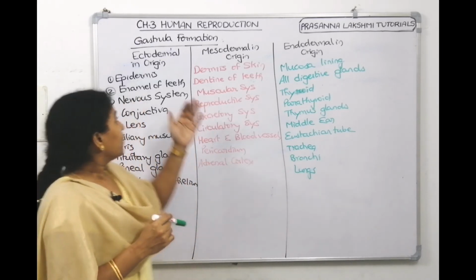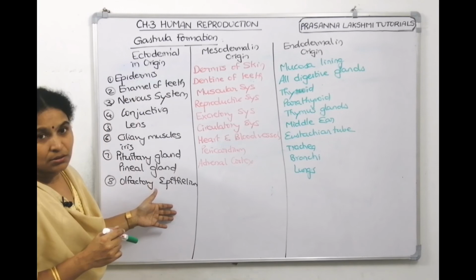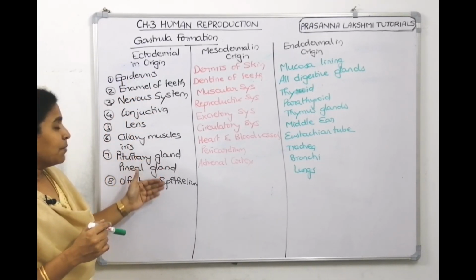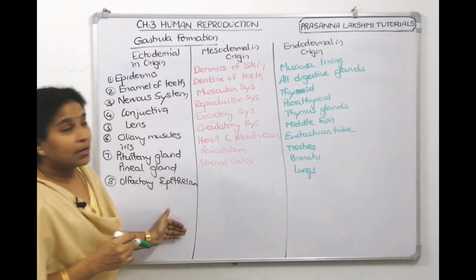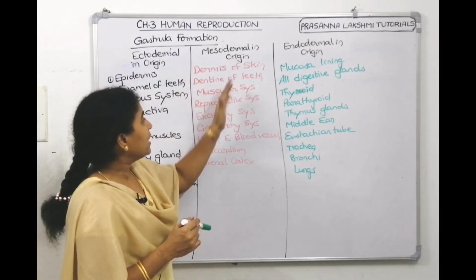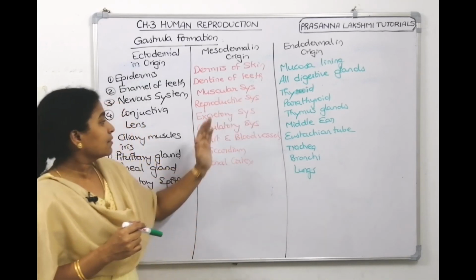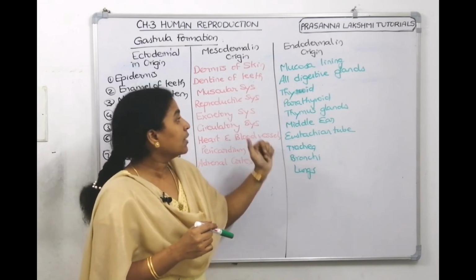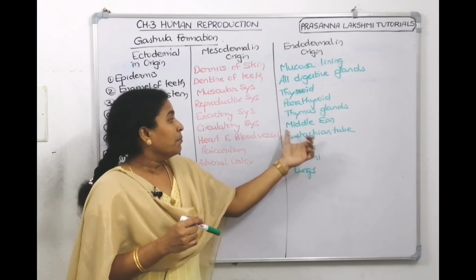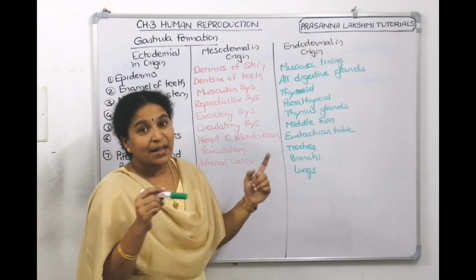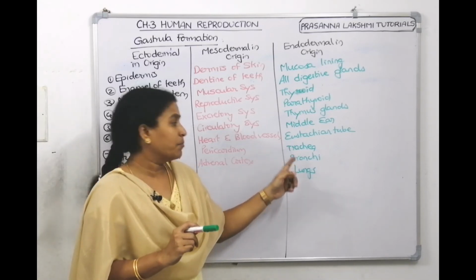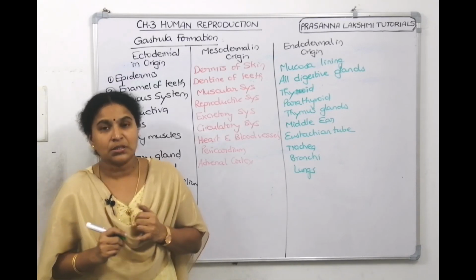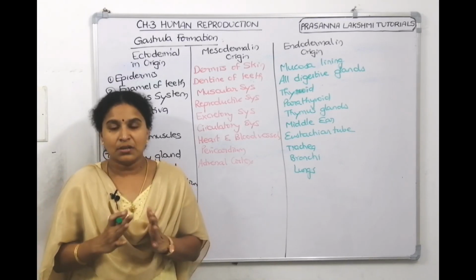And then, from ectoderm, what are the systems which are formed? The epidermis, nervous system, conjunctiva, pituitary gland, pineal gland are formed from the ectodermal germinal layer. From mesoderm, the muscular system, reproductive system, excretory system, circulatory system. From endoderm, mucosal lining, digestive glands, thyroid gland, parathyroid, thymus, middle ear, eustachian tubes, and the respiratory system parts like trachea, bronchi and lungs. Hope you understood the gastrulation process, followed implantation and gastrulation in detail.